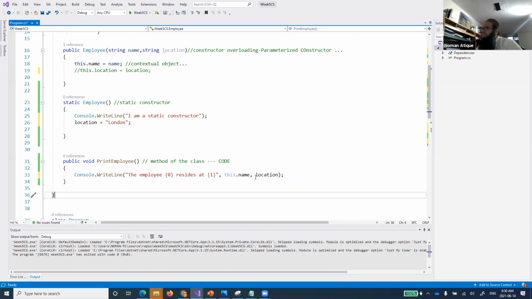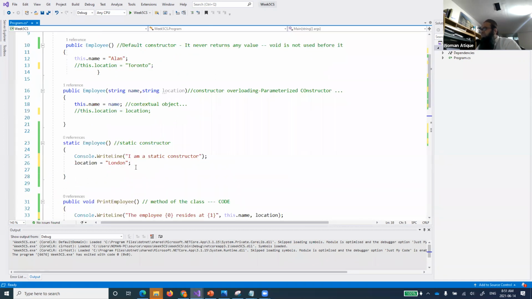Other than Monarch, can anyone tell me why I have to remove this from this method as well? Why I cannot access this from here? Because Monarch is continuously replying to me. Yes, why I cannot use this? Because this is a normal method, and it says that you cannot use this over here as well. Why? Exactly, this points to an object. Thank you very much. This points to an object, and location is not dependent on any object. Location rather is a static member, which I have defined inside the static member.